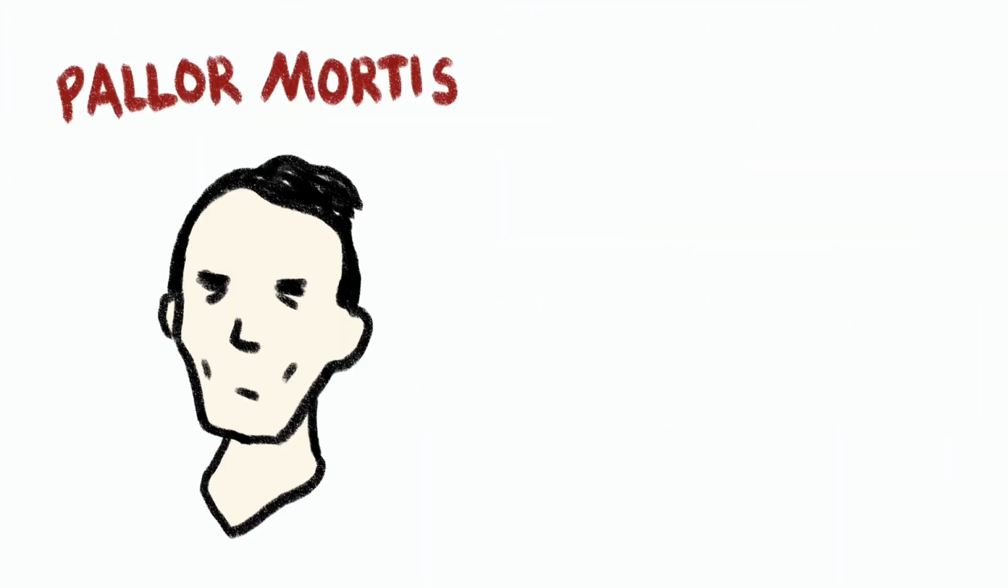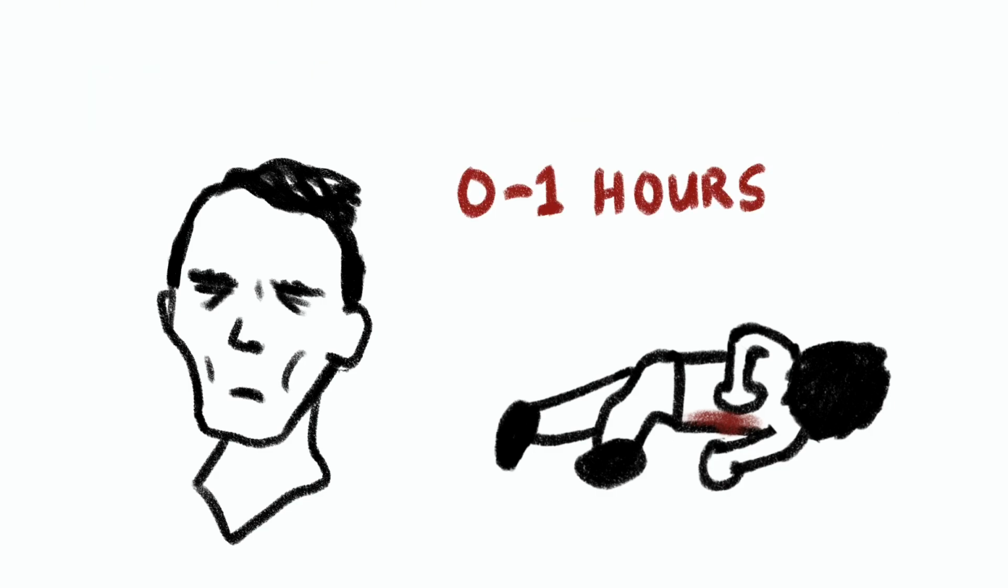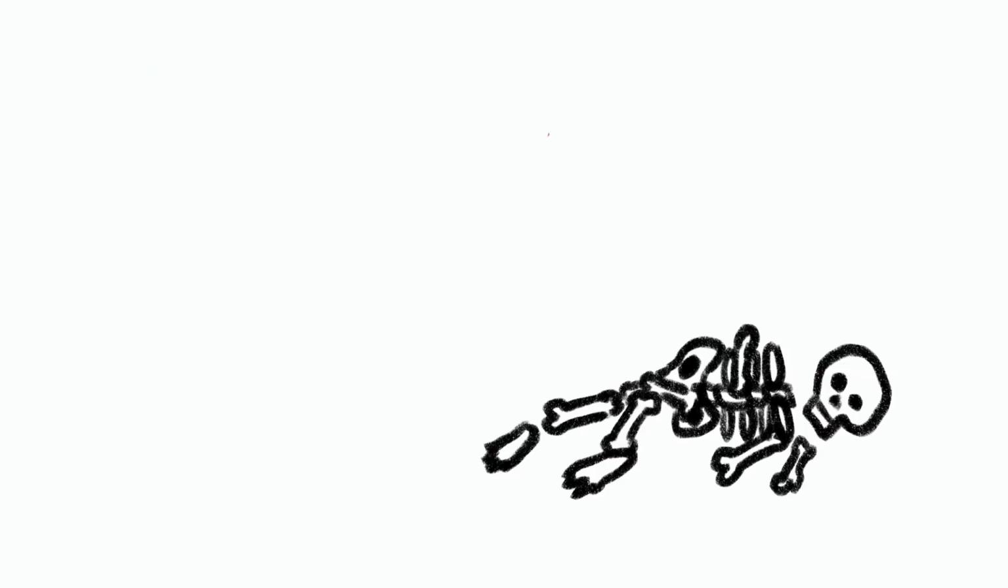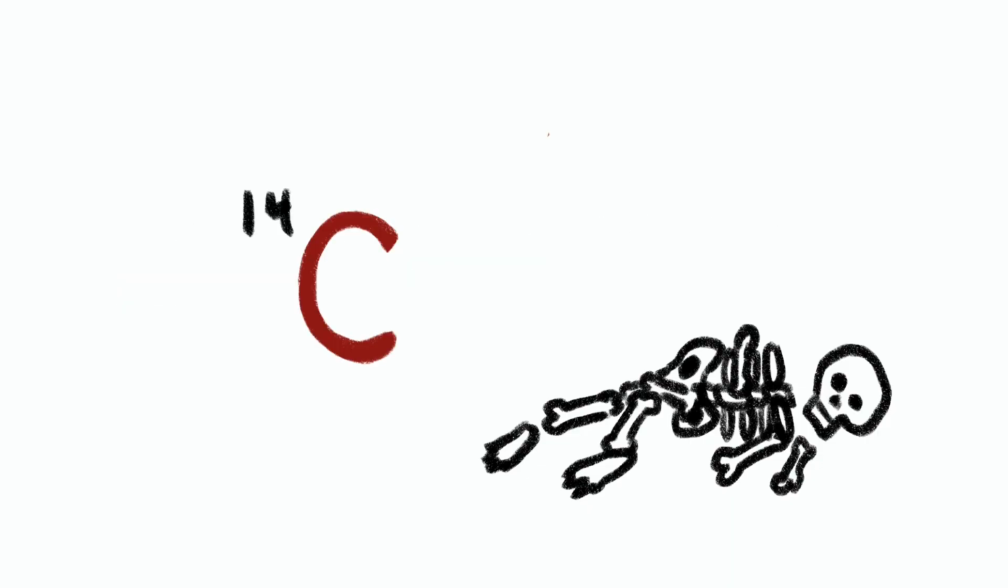There are other stages of death forensics, such as pallor mortis, or paling of the skin, and livor mortis, the cooling of blood in the lower parts of the body, both of which occur quickly, within the first hour of death. But these all go out the window once all we have left are bones. For fossils, we instead use radiometric dating, the most common being carbon-14 dating. Carbon-14 is a radioactive isotope of carbon.